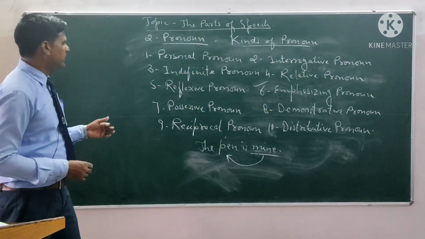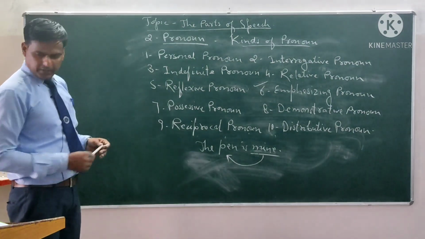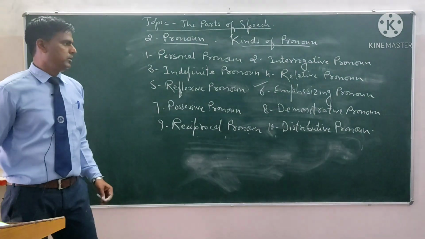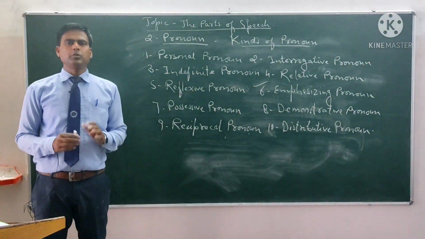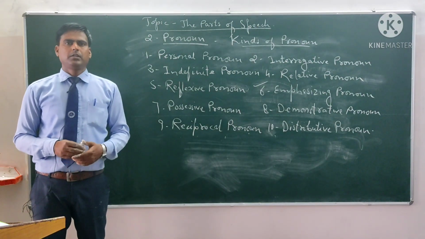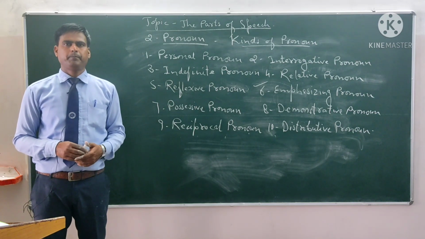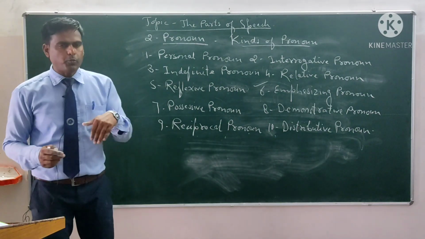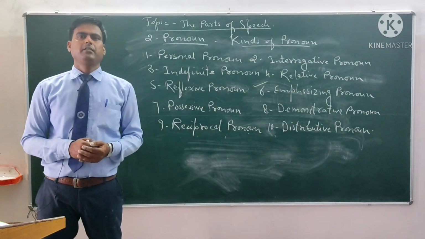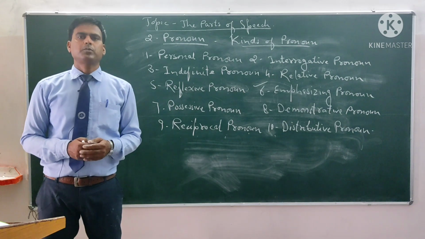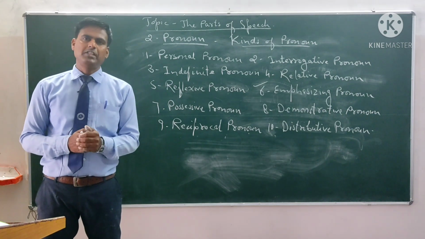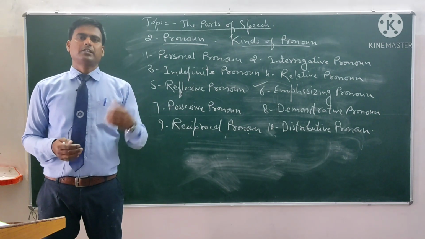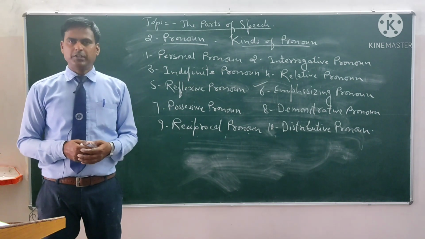And now let us see the next one. The next one is demonstrative pronoun. Demonstrative pronouns are used to indicate towards something. If you are going to point out towards something, then it is called the demonstrative pronoun. The pronouns which are used to point out towards something are called the demonstrative pronouns.